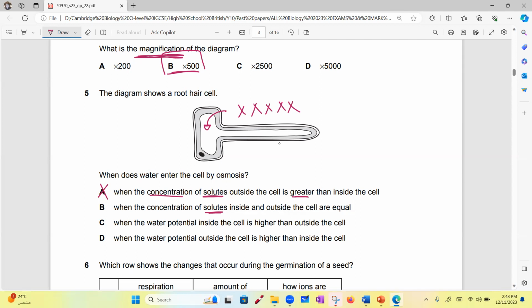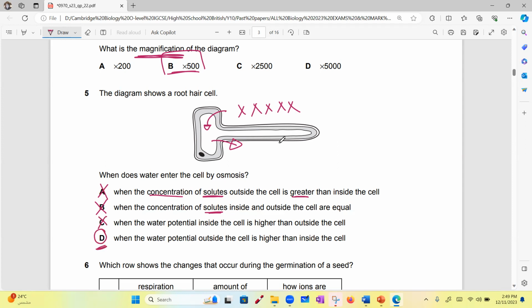B, when the concentration of solutes inside and outside are equal. Right or wrong? Wrong. This is an isotonic condition. Here, the amount of water moving out will equal the amount of water moving in. C, when the water potential inside the cell is higher than outside the cell. I have too much water inside, so this will make the water move out or in? Out. So C is right or wrong? Wrong.